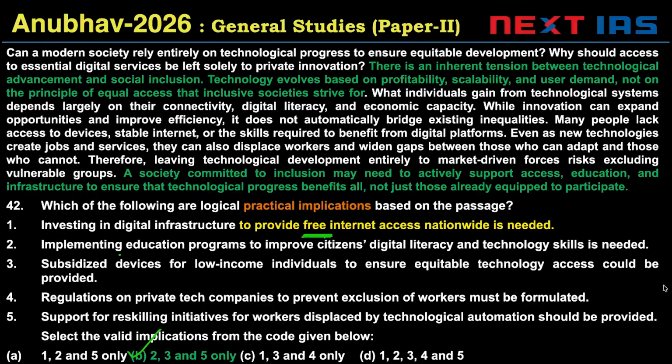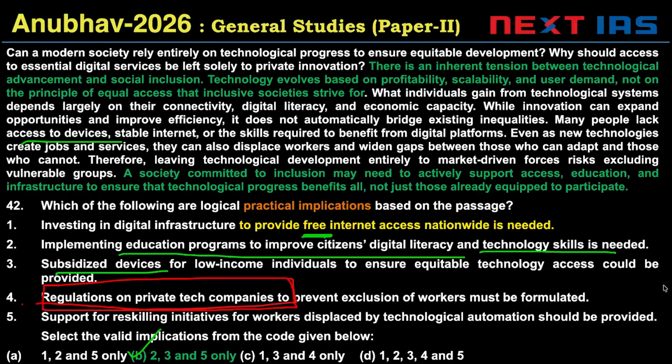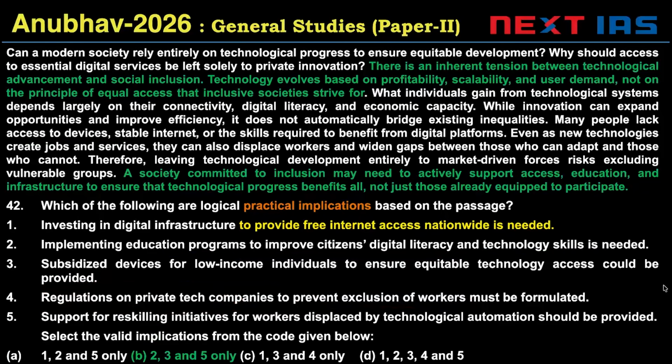Two is valid because implementing education and digital literacy is needed. This is what a well-meaning state actor would do. Subsidize devices, because access to devices is lacking. Regulations. Now, this is an option. I know this question, many of you may have gone with option D also, but regulations on private tech companies to prevent exclusion of workers are not stated in the passage. This kind of regulation has not been discussed in the passage at all. So adding regulations on private industry is not something that a well-meaning state actor would do here. So 4 is invalid. 5 is right.